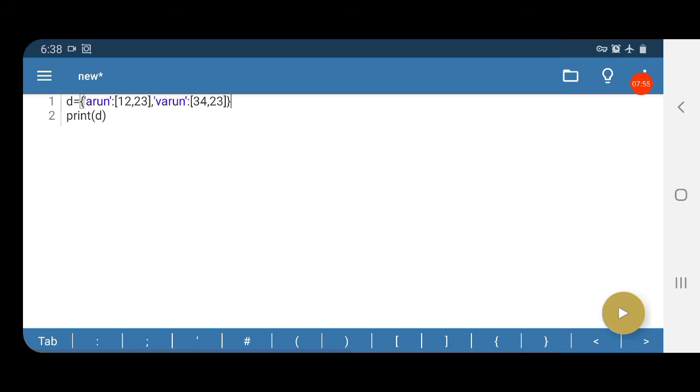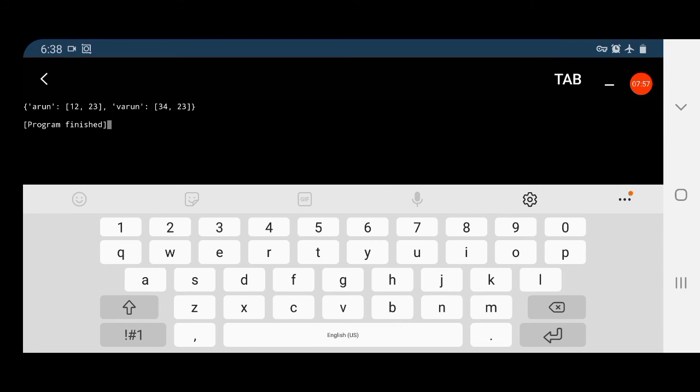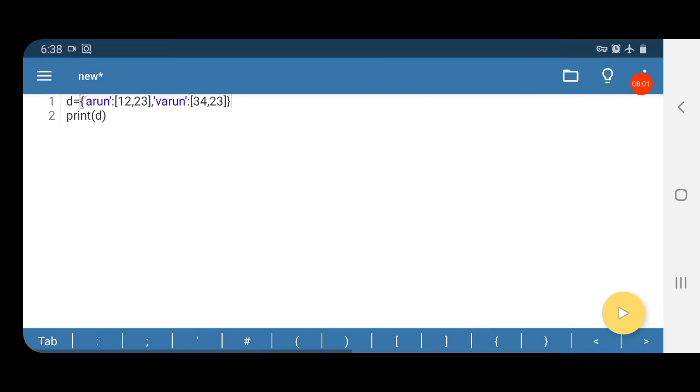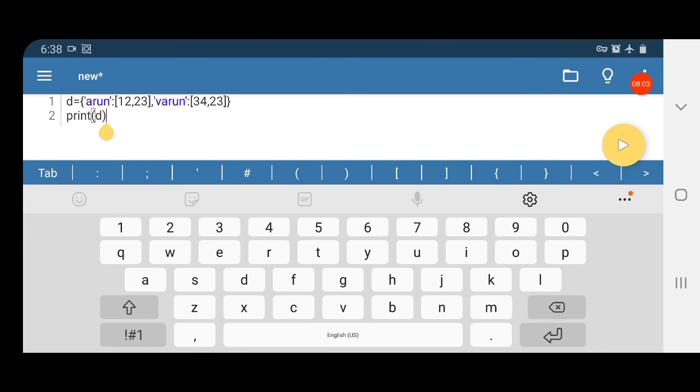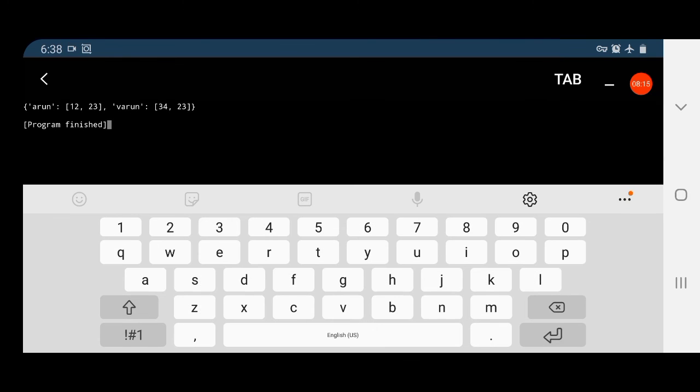Now these dictionaries are called unordered because their order does not remain constant. Suppose the first time I print, Arun will be in the first position. If I print again, its order may change.